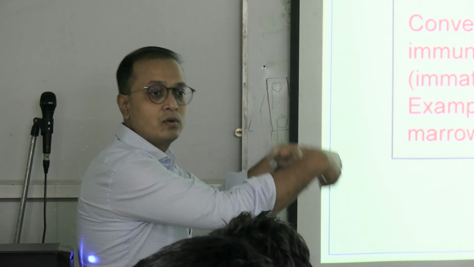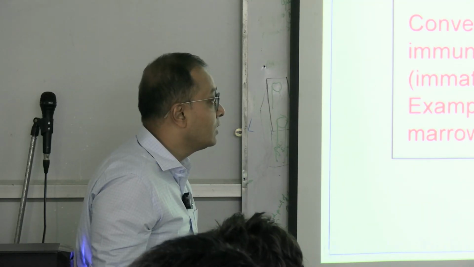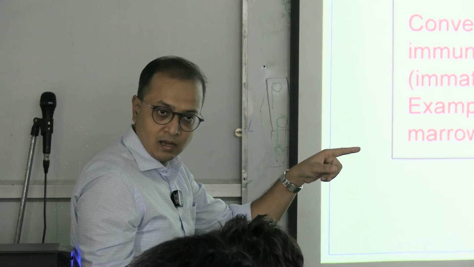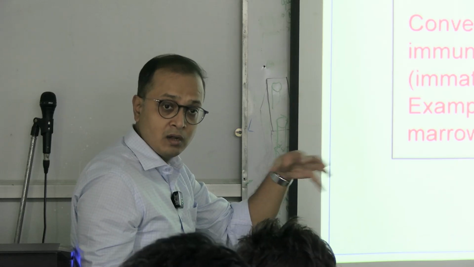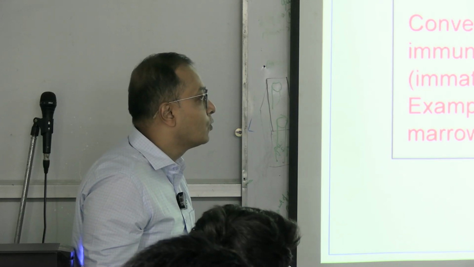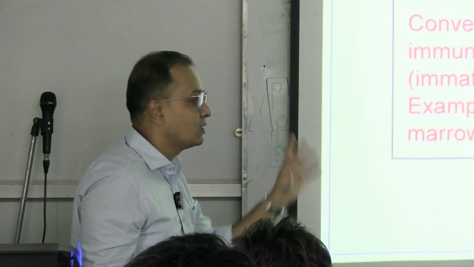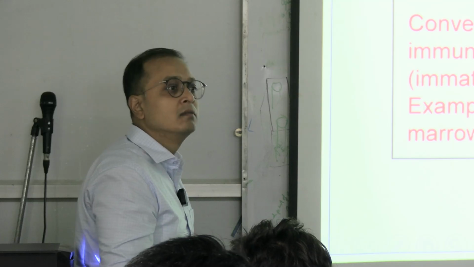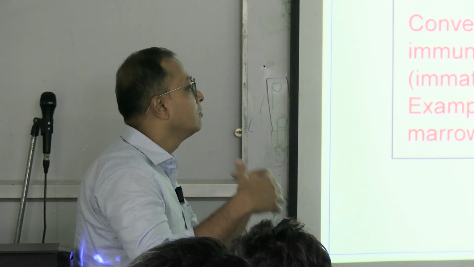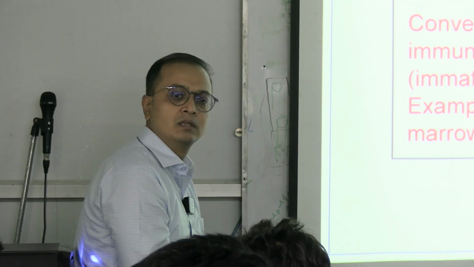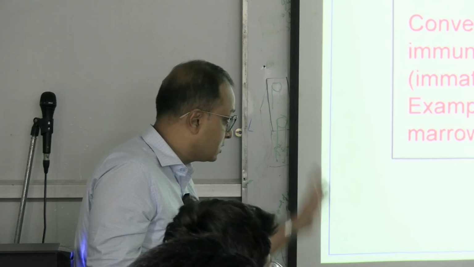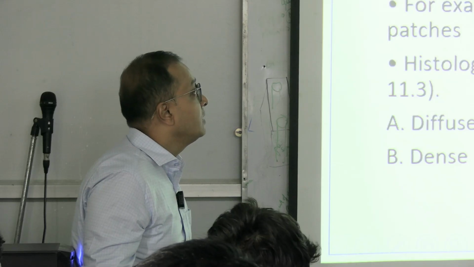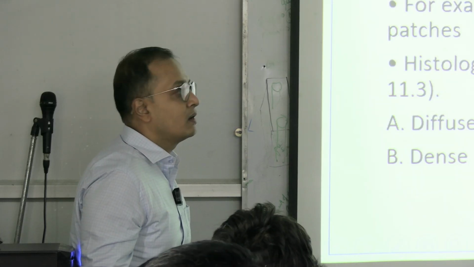Then they are going to get schooled. After this, they move to the secondary houses. What are the secondary houses? Where they get educated, trained and modified, known as the spleen, lymph nodes, etc. They move to that place, stay there, grow, take the lessons and be prepared to help us combat the disease process. Clear? In short, in simple words, this is how primary and secondary lymphoid organs are classified.